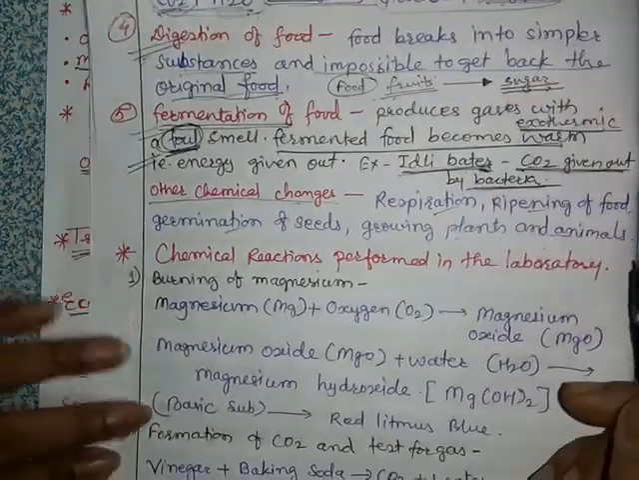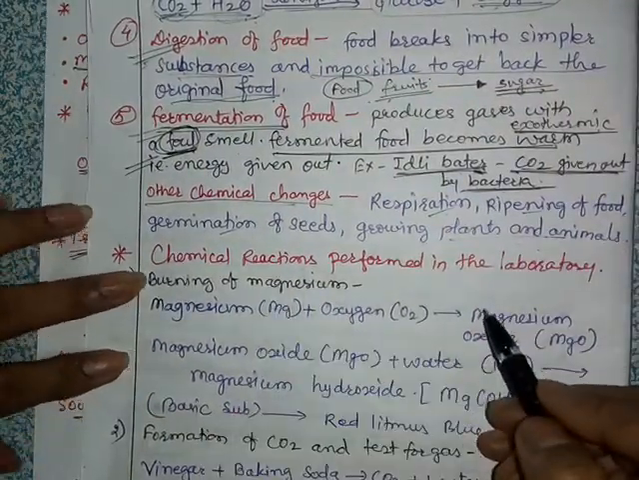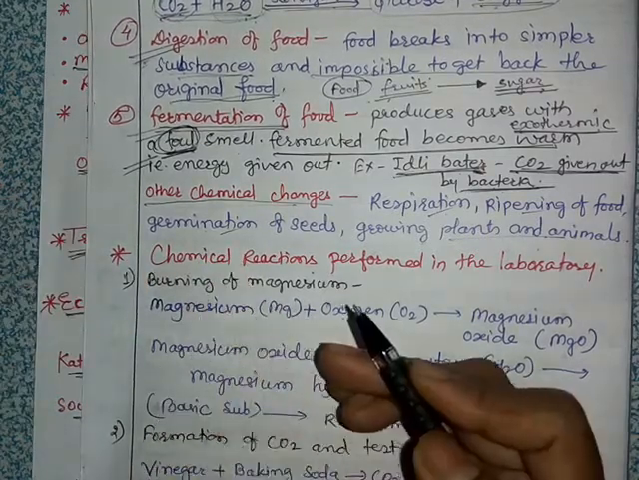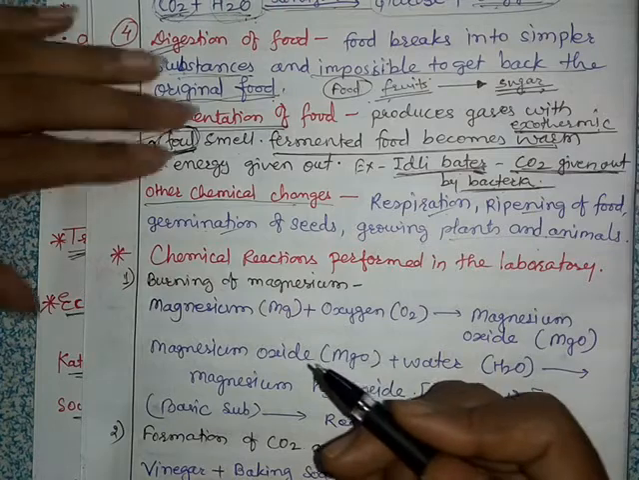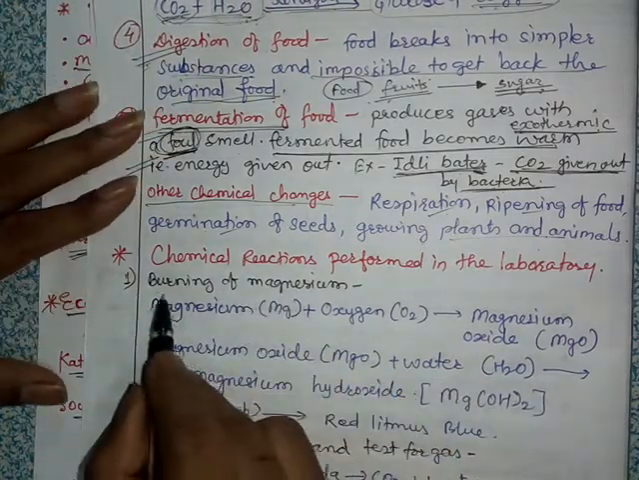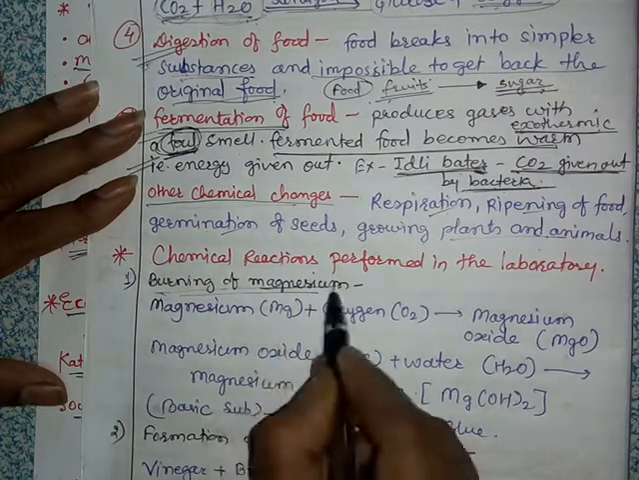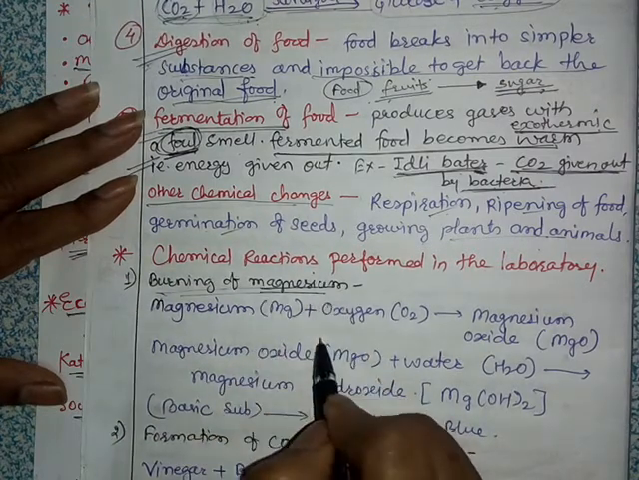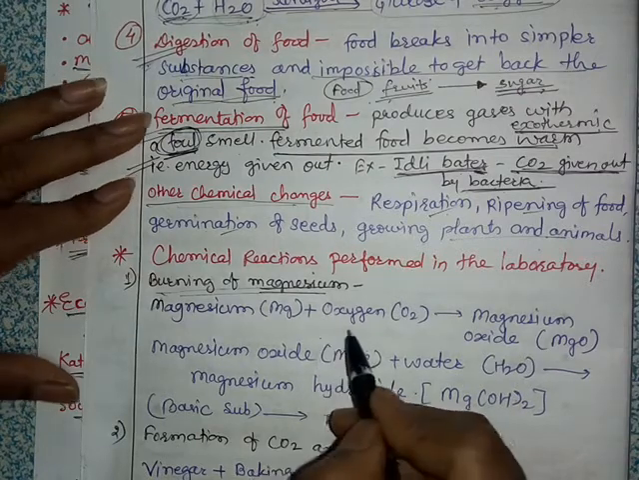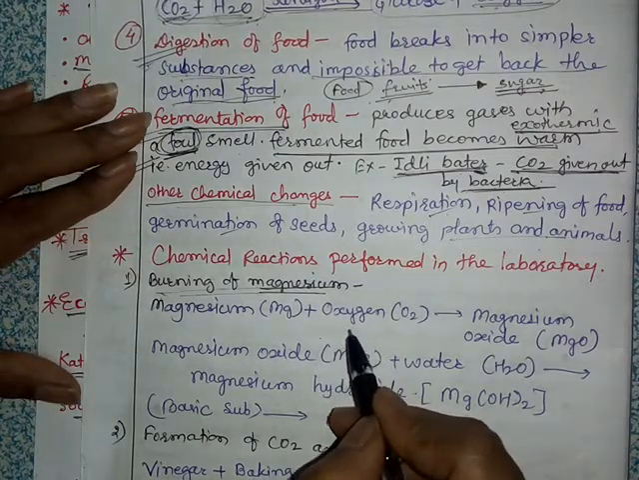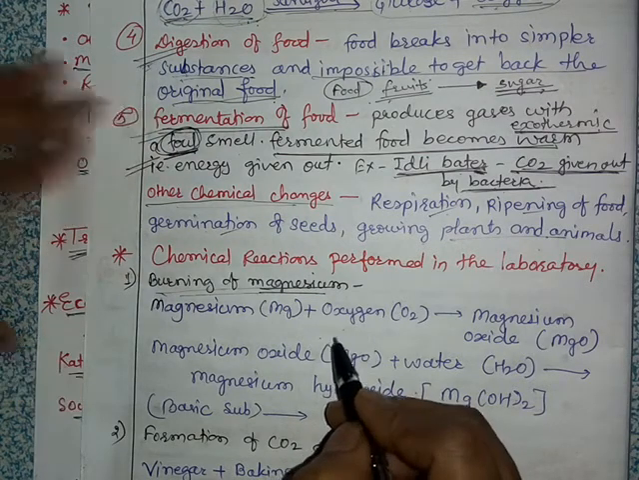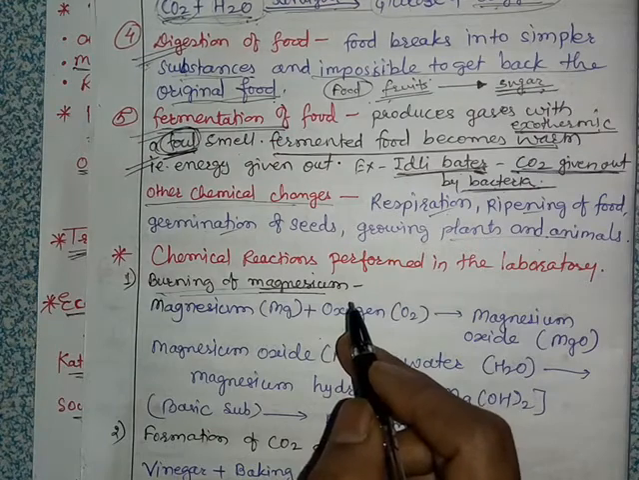Okay, there are some chemical reactions which are performed in the laboratory, and we should know about them. So we will discuss here two reactions. The first one is burning of magnesium. What is magnesium? Magnesium is a silvery white metal, and a small thin strip of magnesium is taken and cleaned with sandpaper, because it becomes dull due to the coating of dust or a layer of oxide on it.